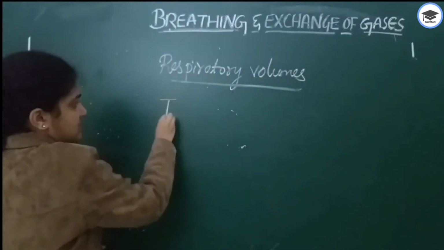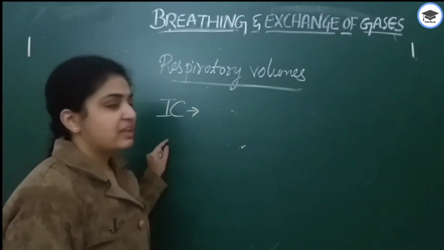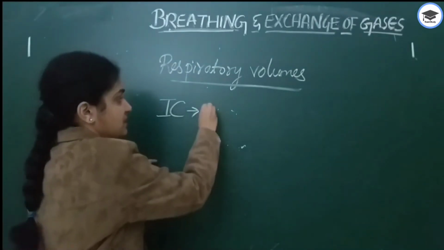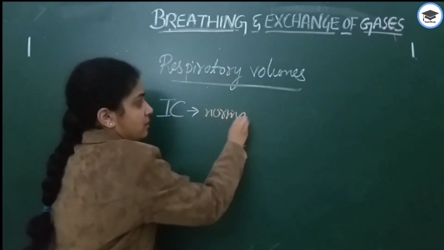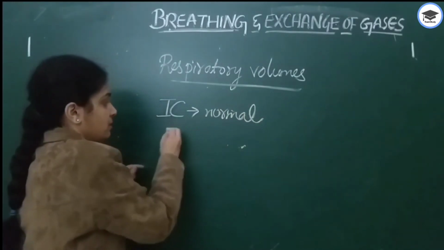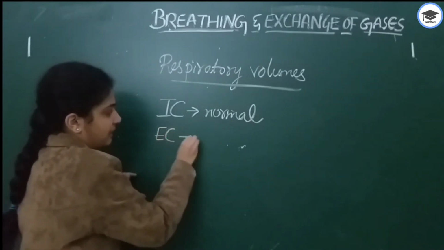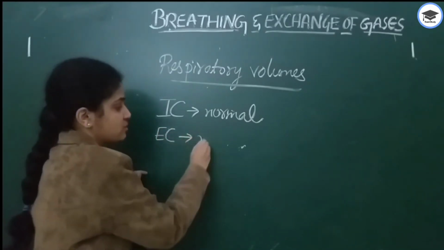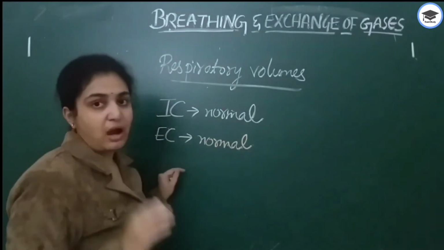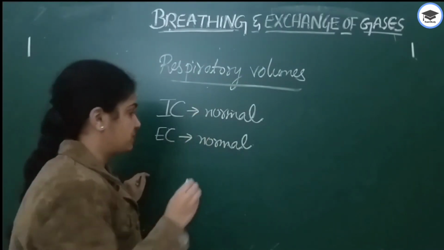So next, inspiratory capacity. It is the volume that a person can inspire after normal expiration. See, this is normal. Before, we dealt with forced ones. Next, expiratory capacity. This also is through normal expiration.